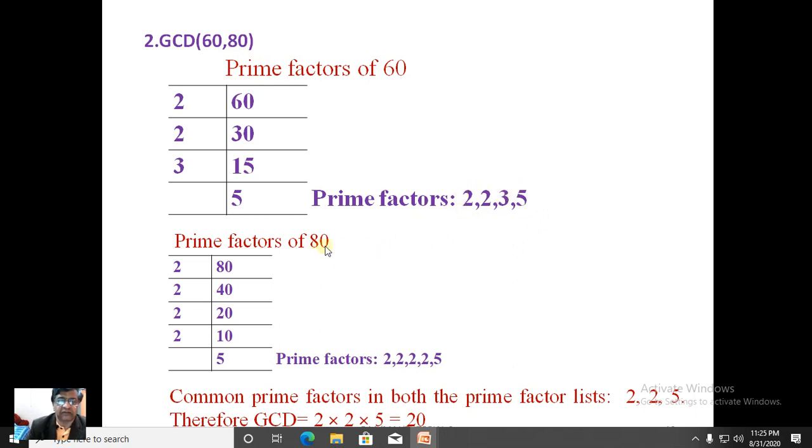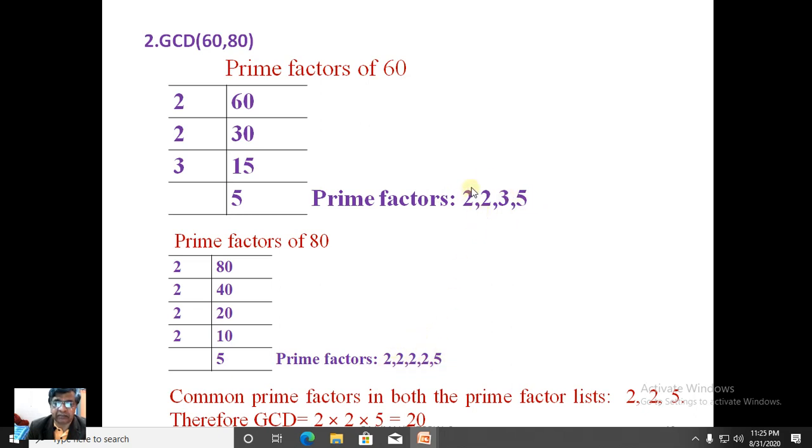In the same token, we will continue solving this problem by finding the prime factors of 80. So 2 40s are 80, 2 20s are 40, 2 10s are 20 and 2 5s are 10. No more further going. So here we got 5 prime factors. Here we have got 4 prime factors.